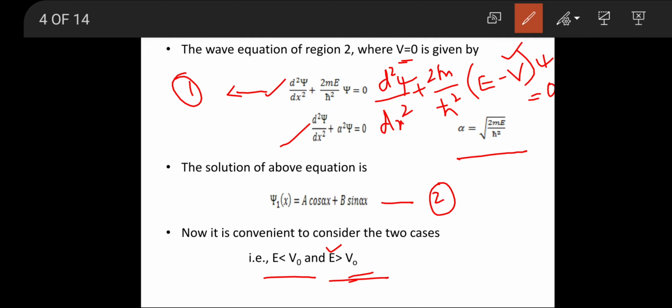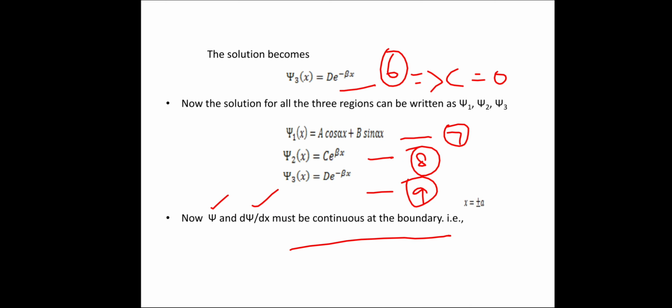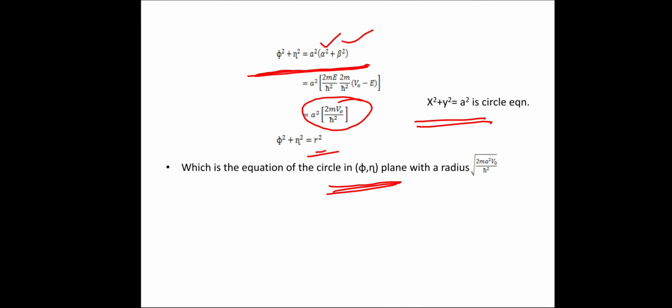In order to prove E greater than V naught, under this particular condition the solutions will be oscillatory both inside and outside the well. Thus the solution is never square integrable, as it is always a non-normalizable state. So this is about the finite potential well. Thank you.